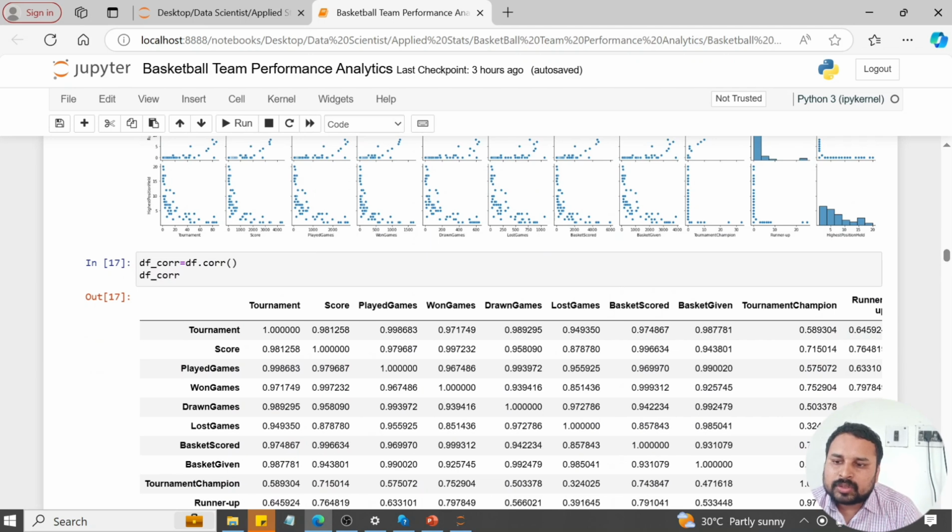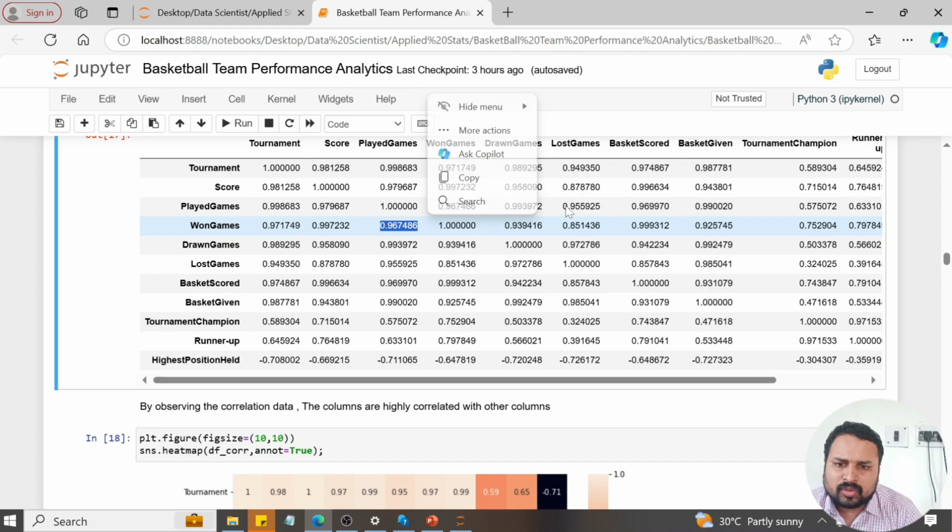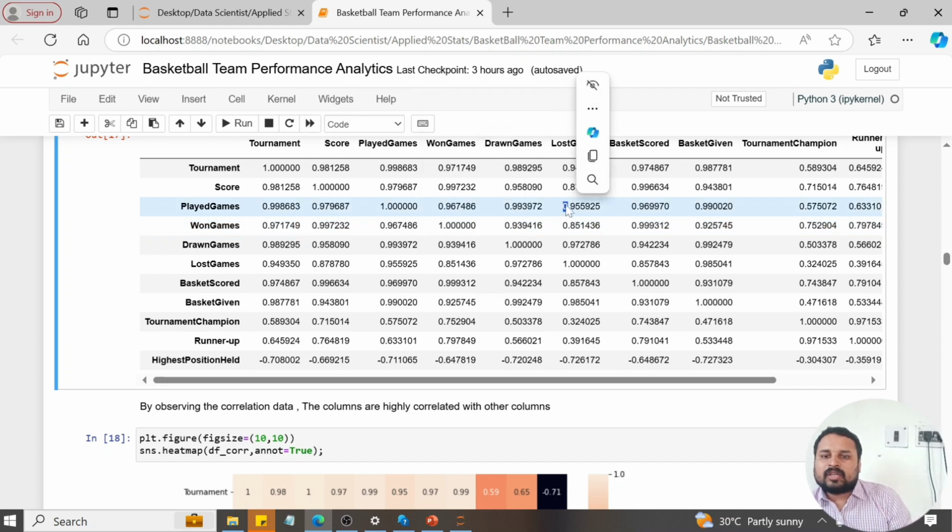And by using the correlation function, I'm checking how many columns have correlation. If you see, there are so many columns involved in the correlation: 98, 99, 97 is there, and here also 96, and here 99. So every column has a positive correlation with the others. And some negative correlations also exist. You can check it there.